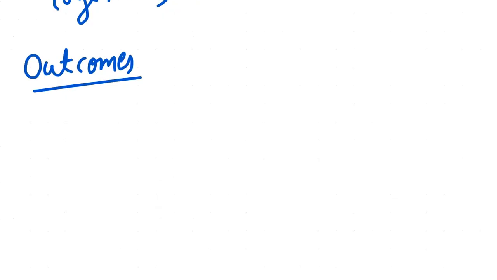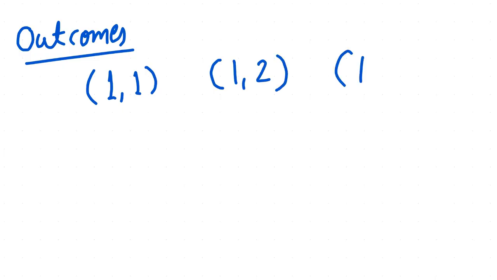See, in this condition, we have a different way to find outcomes. Just concentrate on it. We'll take the first row as 1 on the first die and 1 on the second die. Keep 1 on the first die fixed in this row, and take all numbers one by one on the second die. So we have 1 on first, 1 on second; 1 on first, 2 on second; 1 on first, 3 on second; 1 on first, 4 on second.